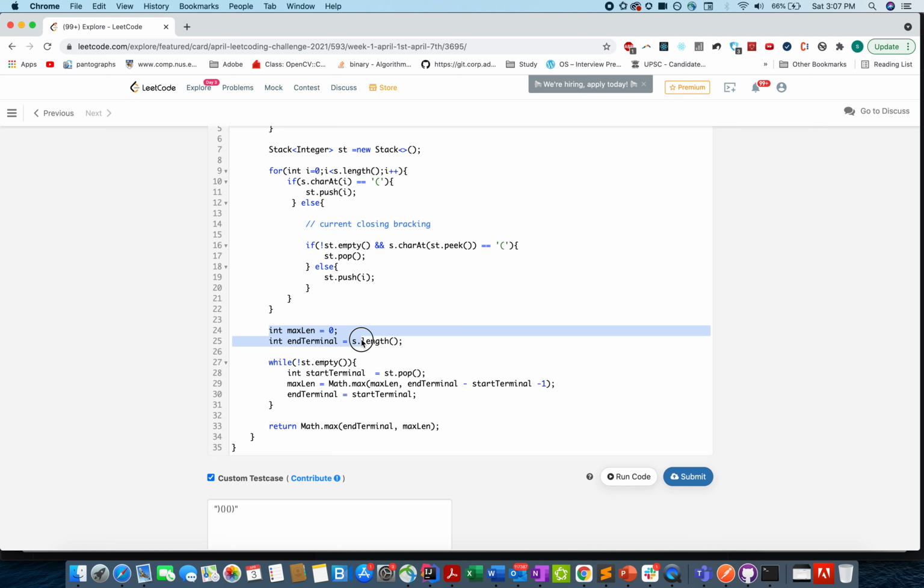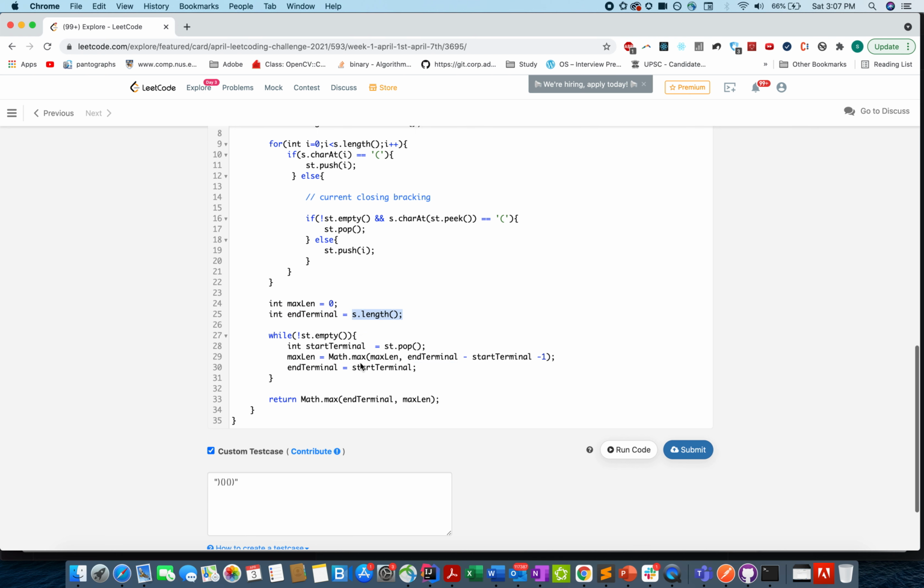And next, we start building our answer, max length and end terminal. We initialize it to the length of the stack, and here it looks good. We popped out the start terminal, and then we calculate the max length, minus 1 is in place, and in the end, we return the maximum of these two. And let's submit this.